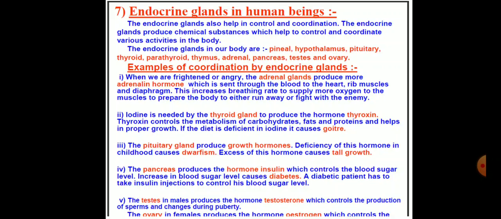It influences the rate of growth of the body. It influences the secretion of hormone from the thyroid gland, activity of the adrenal gland, secretion of milk from mammary glands, excretion of water from the kidney, and contraction of muscles of the uterus. It also influences the development of ovary and testes. If the secretion of growth hormone is more prior to puberty, growth rate will be very high, and this condition is called gigantism.